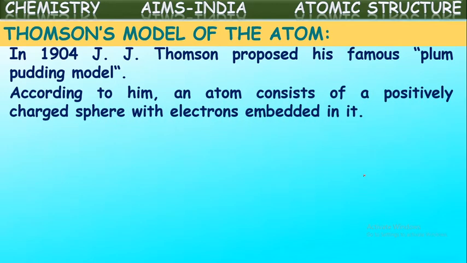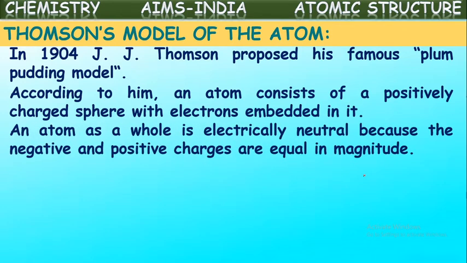According to him, an atom consists of a positively charged sphere with electrons embedded in it. Yes, he considered atoms spherical in shape, containing completely positive mass, and electrons are embedded in this positive mass.